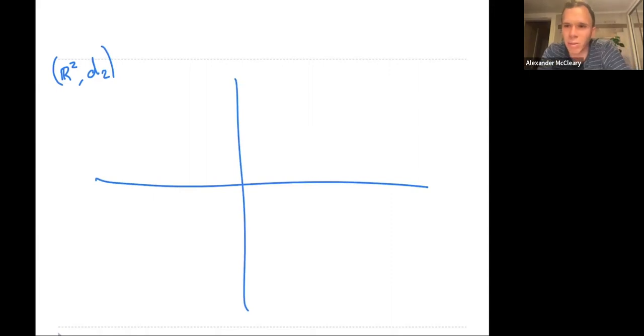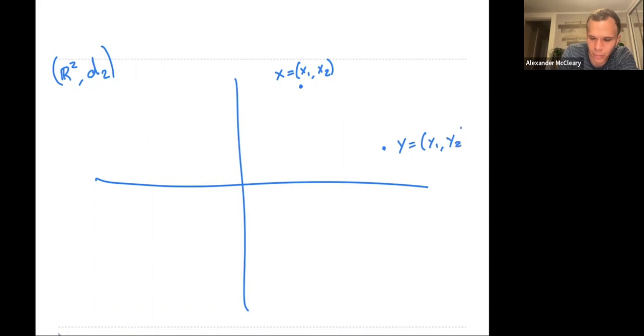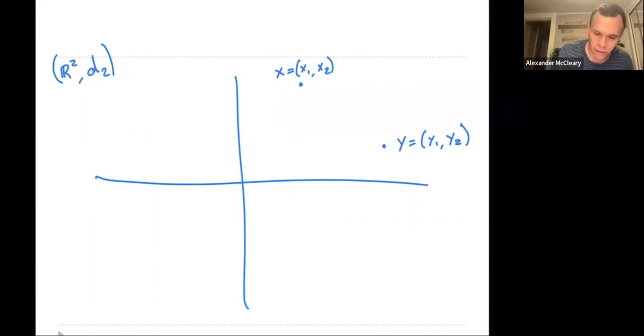Okay, so the space here is all of 2-dimensional space. And the way we can define a distance between 2 points is what you would do in, for example, high school geometry. If we have 2 points, let's call this point here x, x1, x2, and we have another point y, which is say y1, y2, the distance between these 2 points is just the length of a line segment between the 2 points.